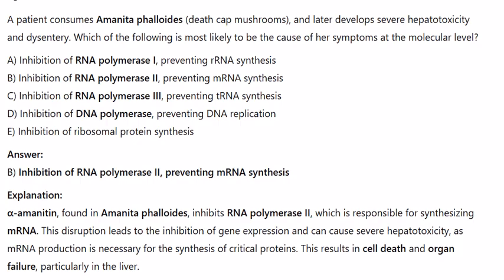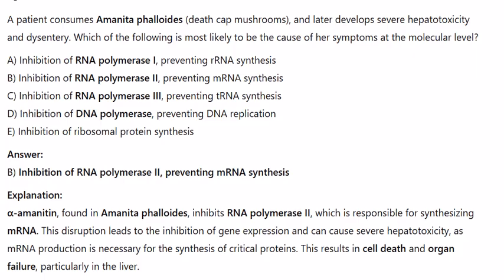A. Inhibition of RNA polymerase I, preventing RNA synthesis. B. Inhibition of RNA polymerase II, preventing mRNA synthesis. C. Inhibition of RNA polymerase III, preventing tRNA synthesis. D. Inhibition of DNA polymerase, preventing DNA replication. E. Inhibition of ribosomal protein synthesis. Answer. B. Inhibition of RNA polymerase II, preventing mRNA synthesis.